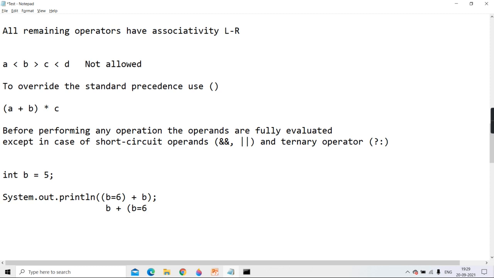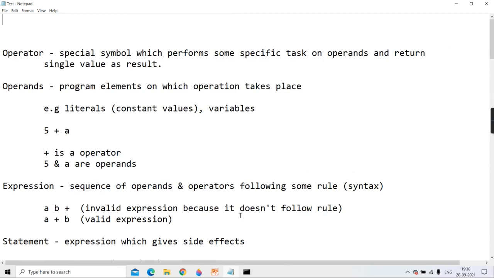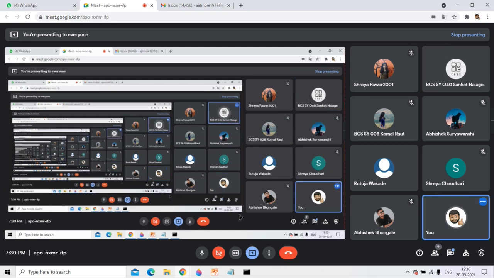I hope all the points are clear to you guys. Next time I'm going to ask you all these points. In short, we'll quickly recall whatever these points are, and then we will start learning each operator one by one. Okay, guys?